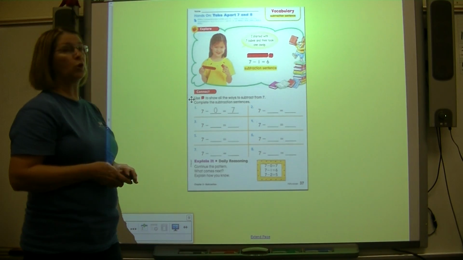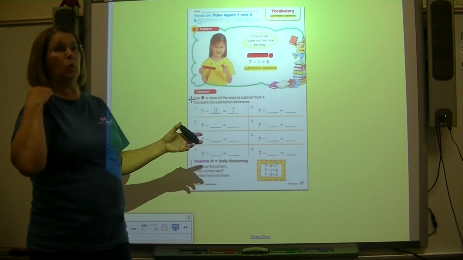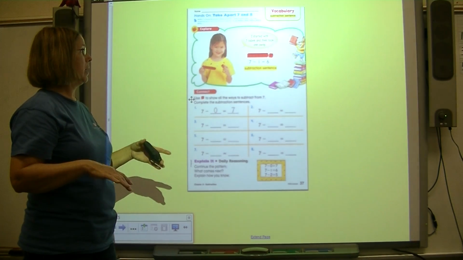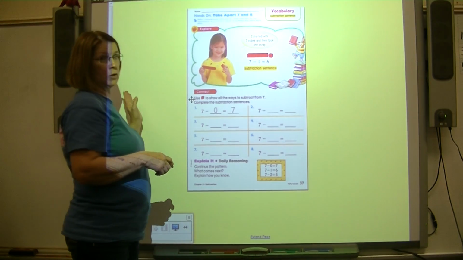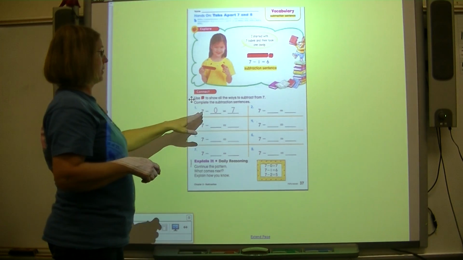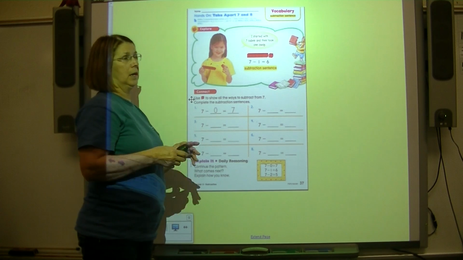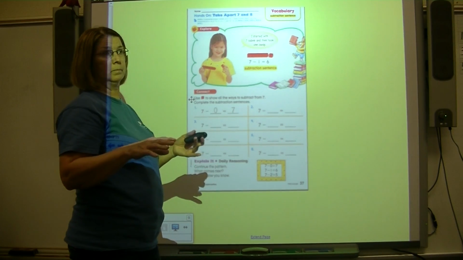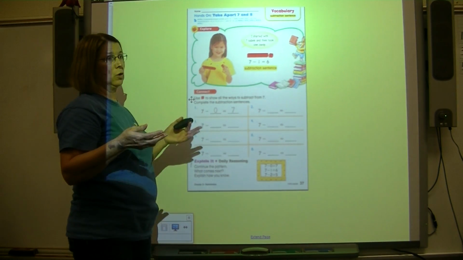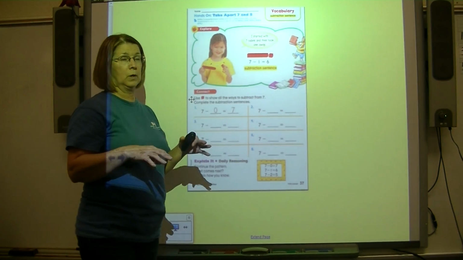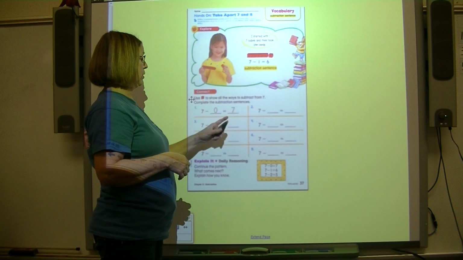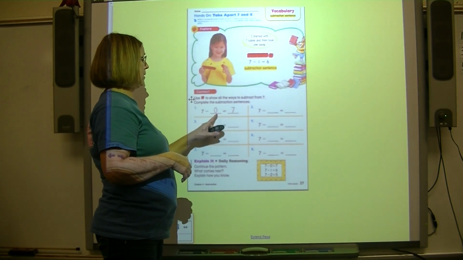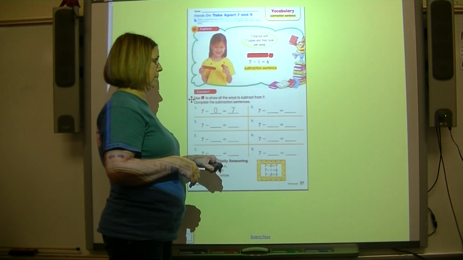Okay, now we're going to practice doing the same thing with 7. We're going to start and take away from 7. All right, so we started with 0 a minute ago. 7 minus 0 is 7. Now, you could draw 7 circles, or you could use your red and yellow counters, whatever you want to do. But this is how we're going to do it. 7 minus 0 equals 7.